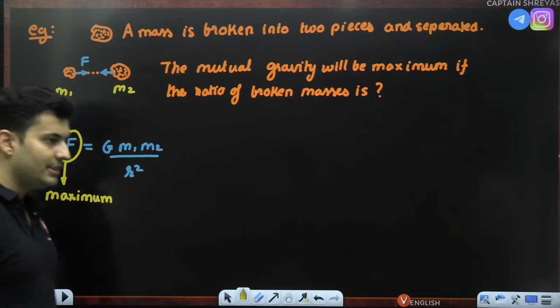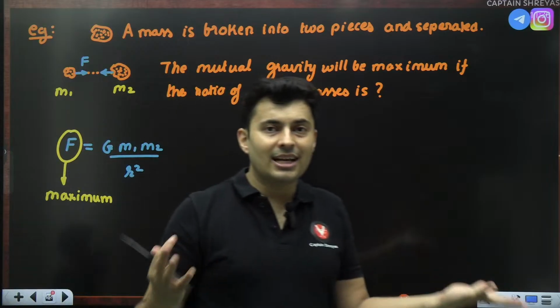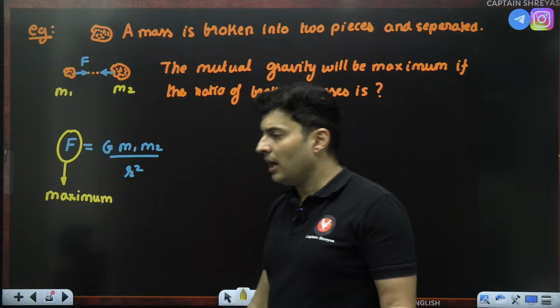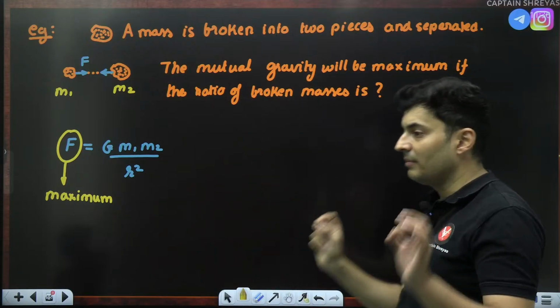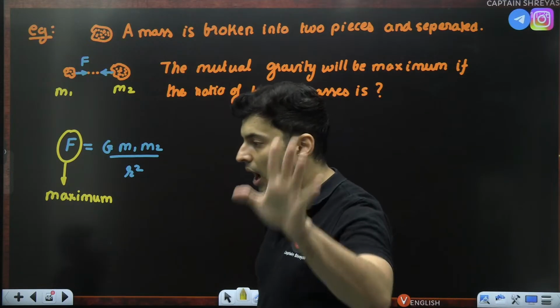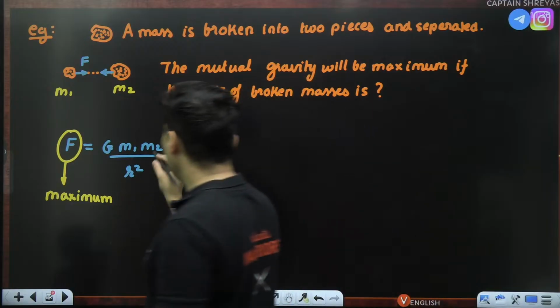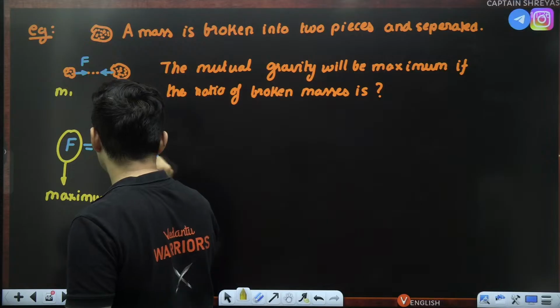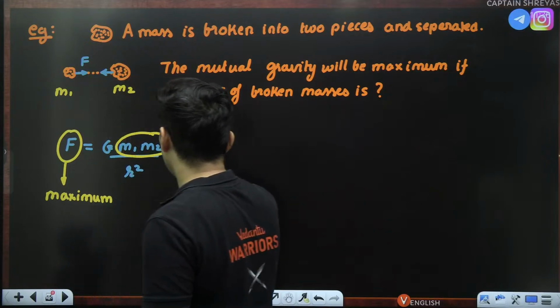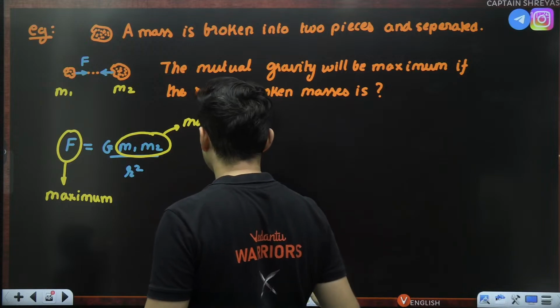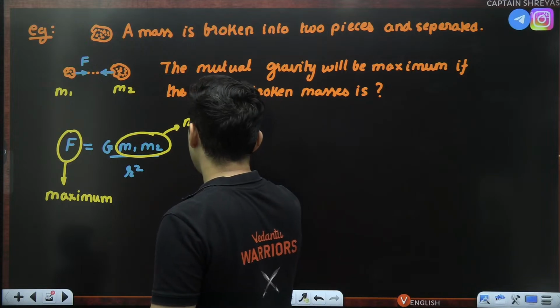Can I change G? No. It's a gravitational constant, universal. I can't do anything. Can I change R? No. They are separated by some distance, so I can't touch R. Can I touch mass 1, mass 2? Yes. The only thing which I can touch is basically these masses. So I want them to be maximum.